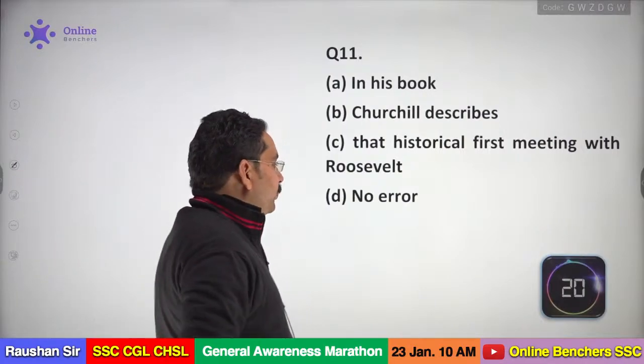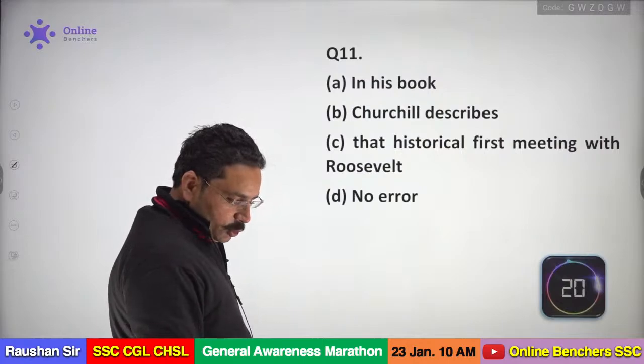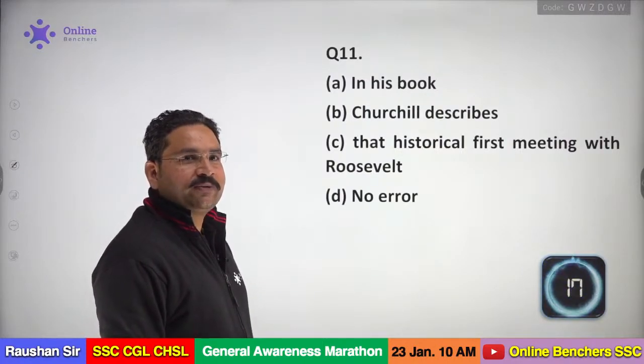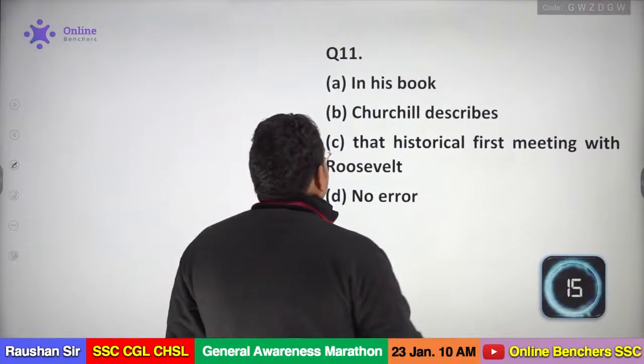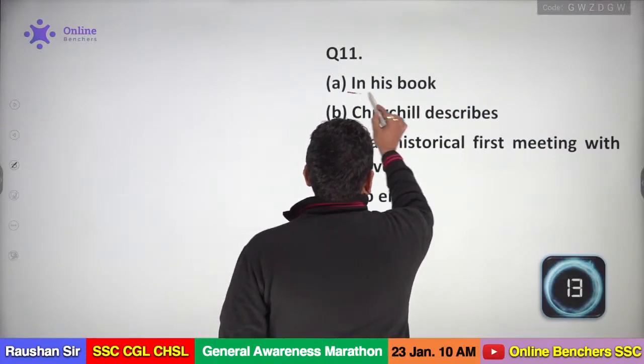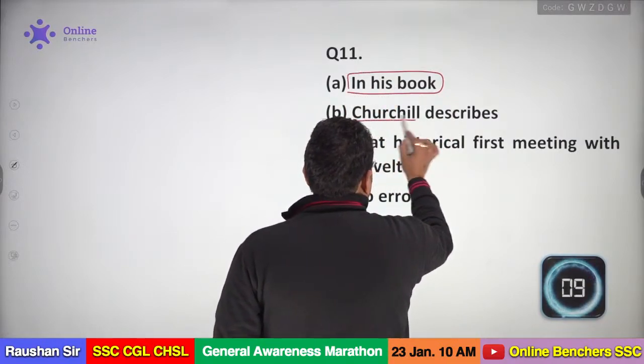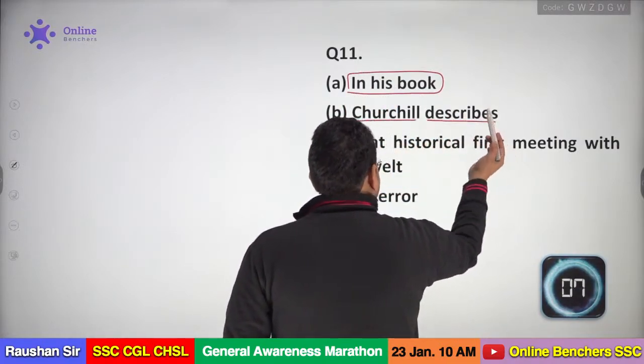Let's start. Twenty seconds are there to go. This is the timer. With the help of a timer, you can solve something very fast. Let's see. My dear, in his book, we don't have any error here, okay? Churchill, this is the name of a person, describes